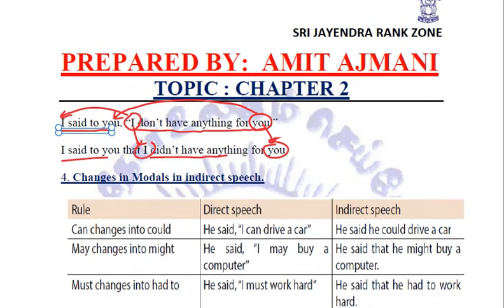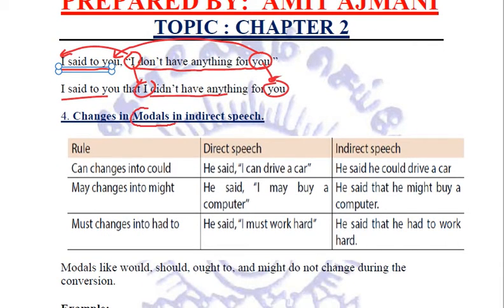Now let us see how modals are changed in indirect speech. We'll relate the rules, then we'll see the examples in direct and indirect. Can is changed into could, may is changed into might, must is changed into had to. Similarly, shall is changed into should, right?